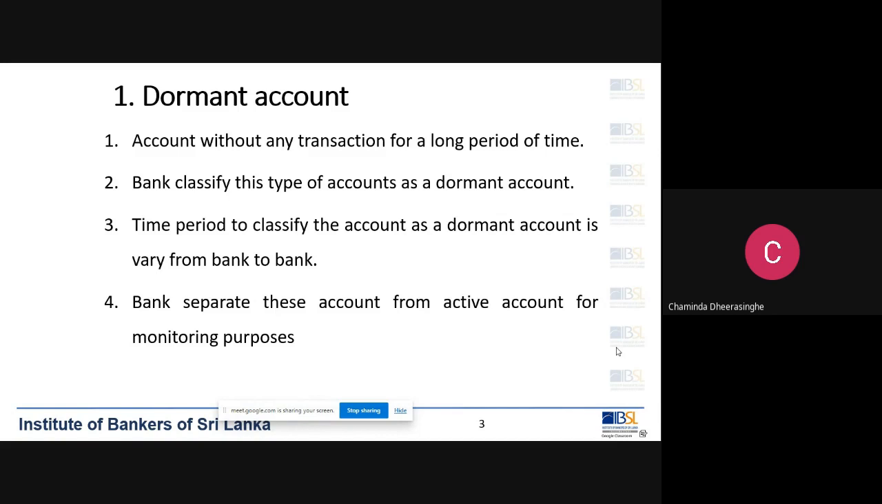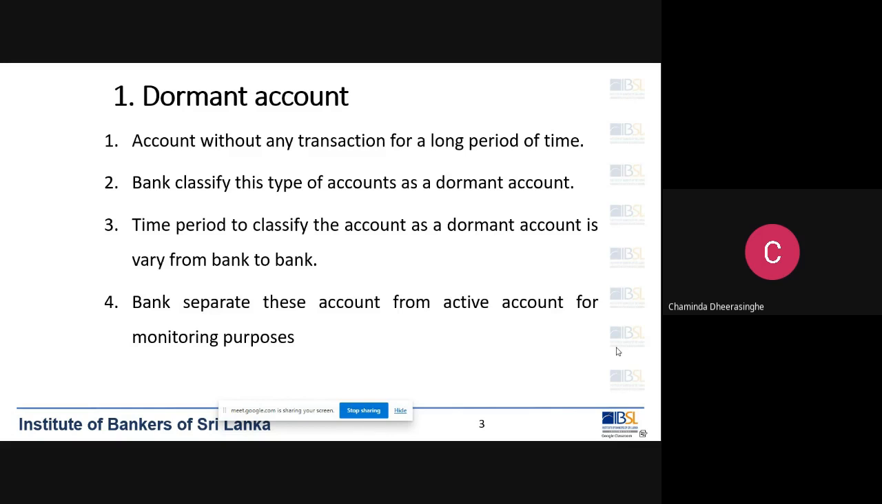The time period to classify an account as a dormant account varies from bank to bank. You have to check your internal process or procedures, and then classify the account as per the internal procedure or process. Then the bank separates this account from the active accounts for monitoring purposes.